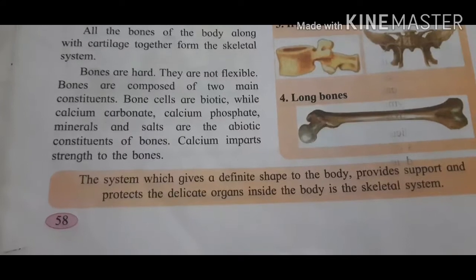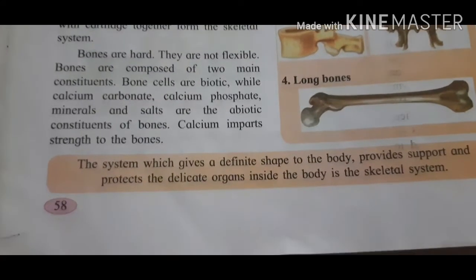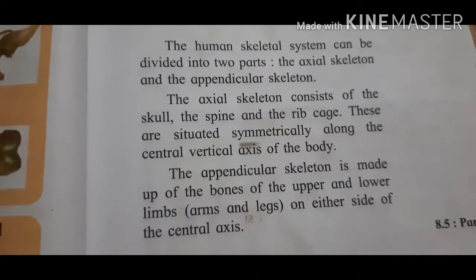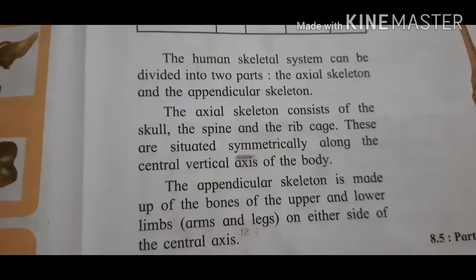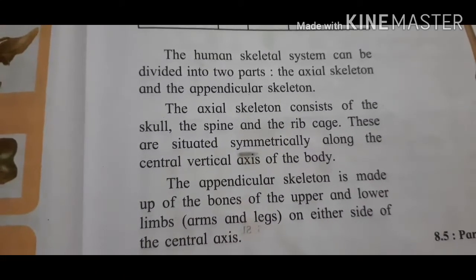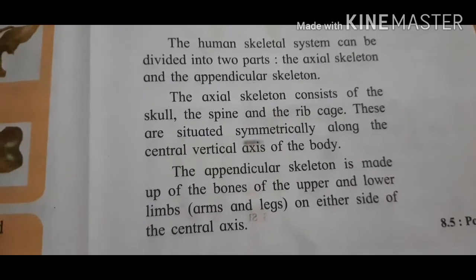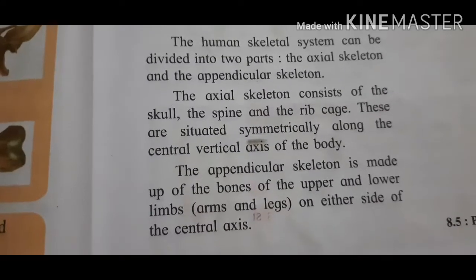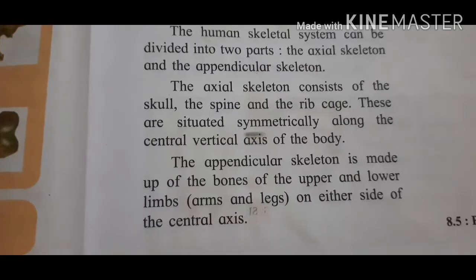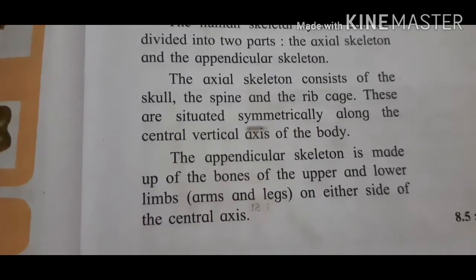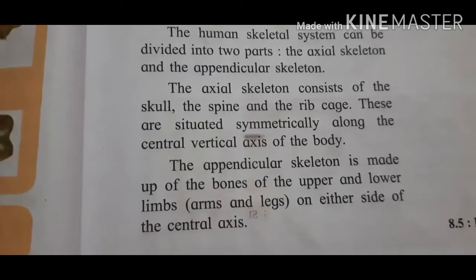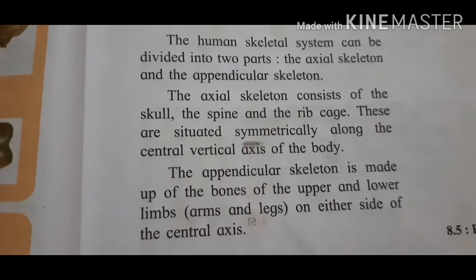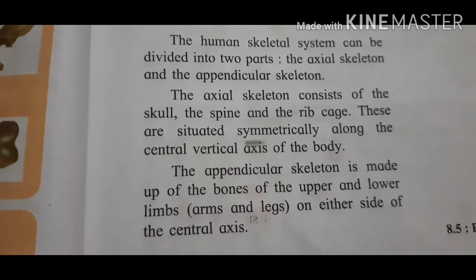Next, we will see the human skeletal system, which can be divided into two parts: axial skeleton and appendicular skeleton. Okay, axial skeleton and appendicular skeleton. What is axial skeleton? It consists of the skull, spine and rib. Students, skull, spine and rib.